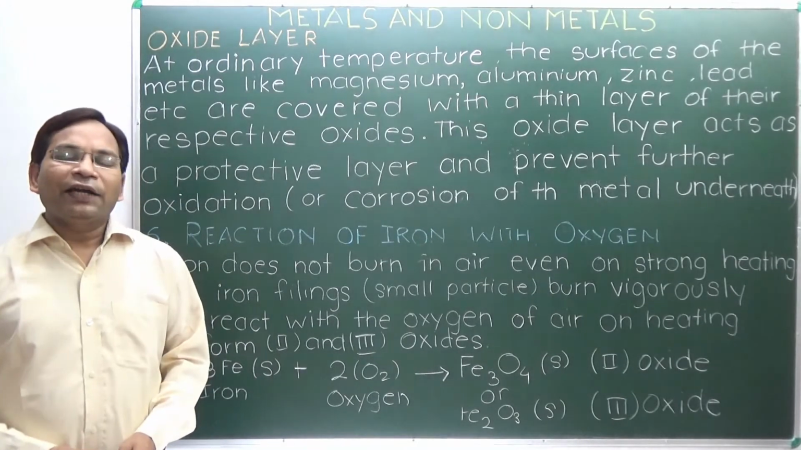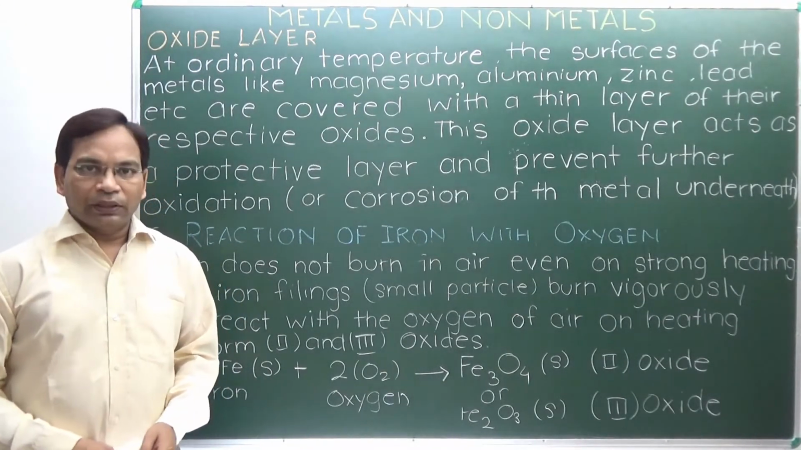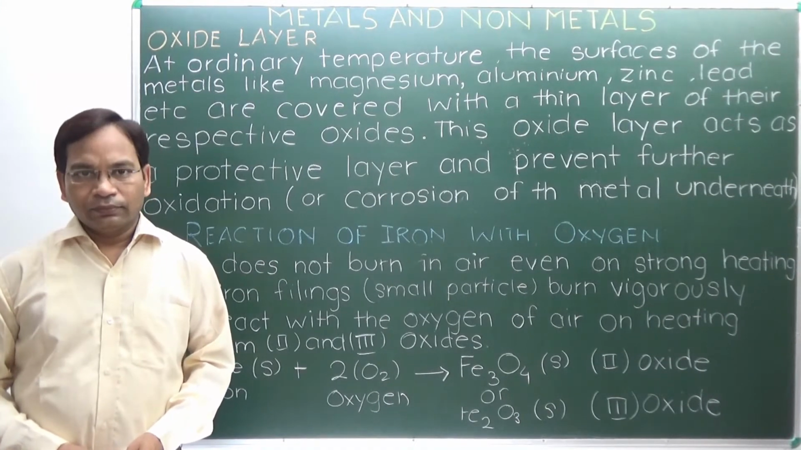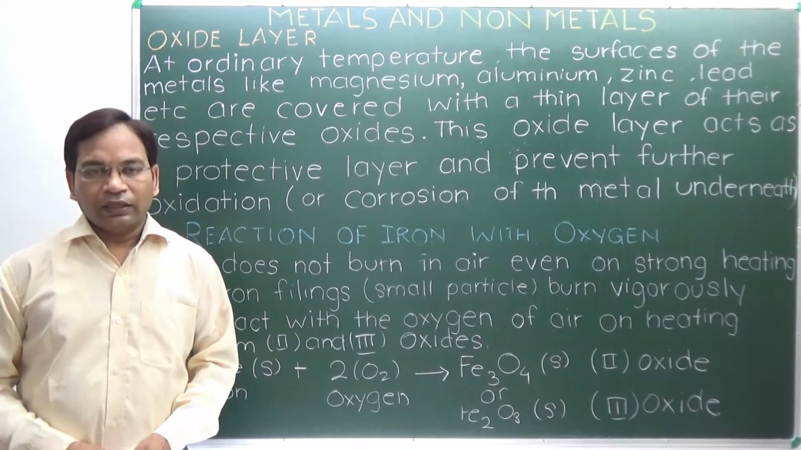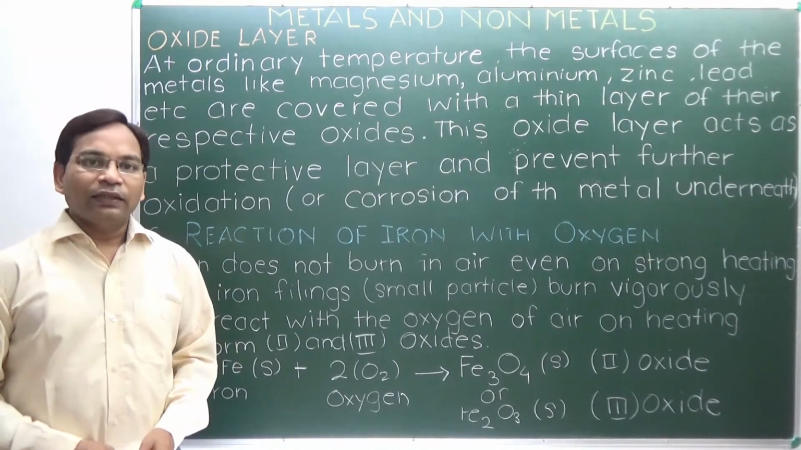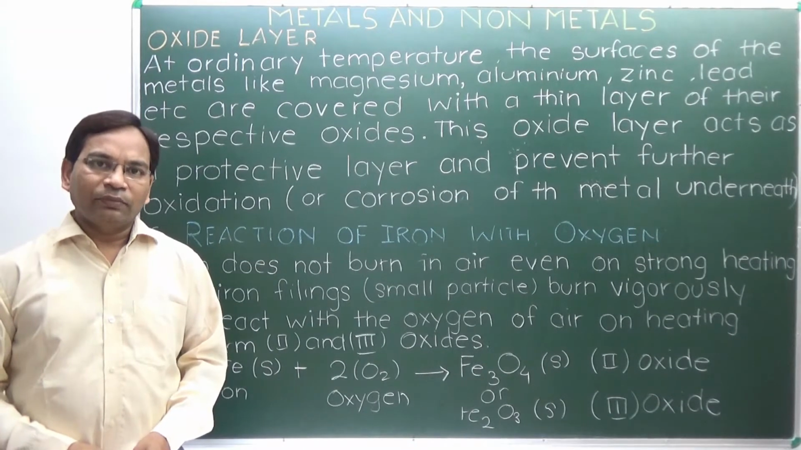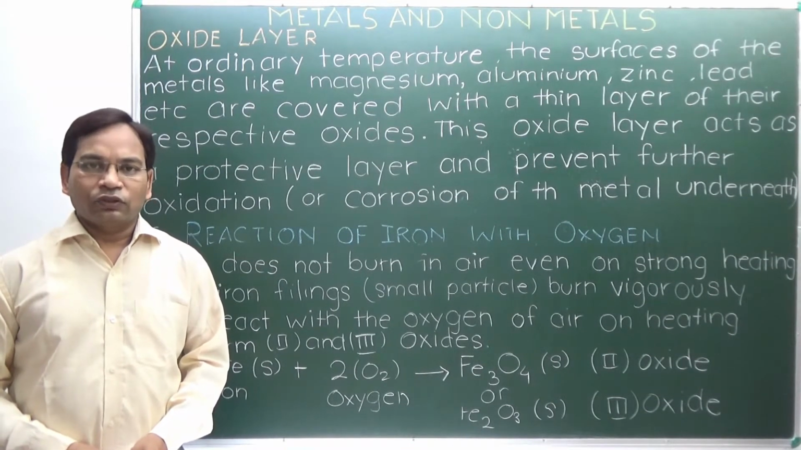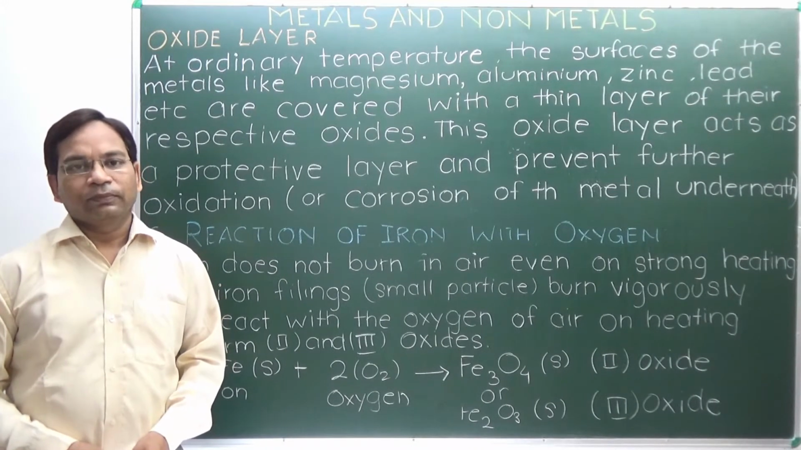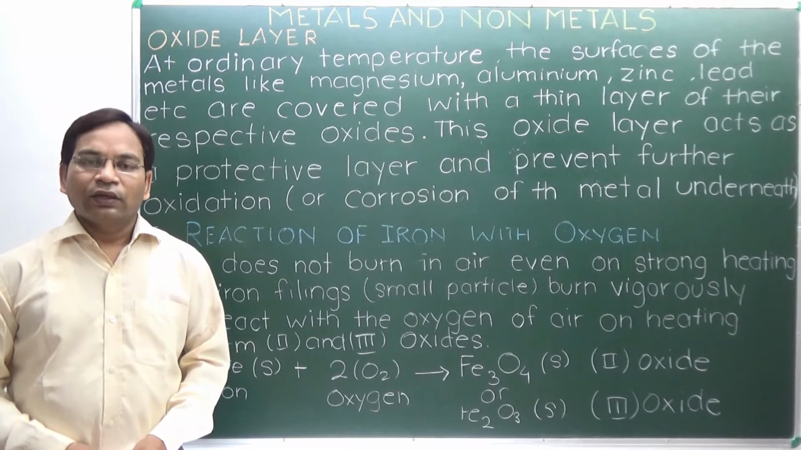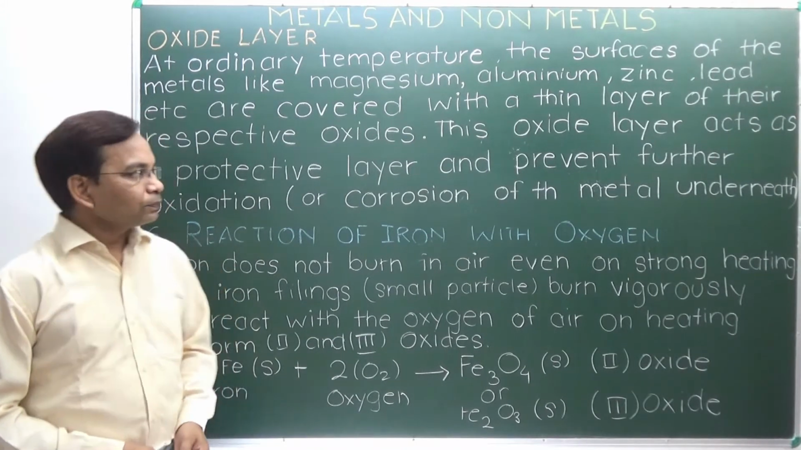Reaction of iron with oxygen. Generally iron does not burn when strongly heated, but iron filings burn vigorously and form iron(II) and iron(III) oxide. Here iron(II) and iron(III) oxide means iron is in the +2 oxidation state and +3 oxidation state. Iron is weak in reactivity in comparison to zinc.